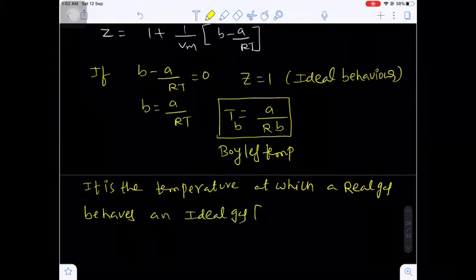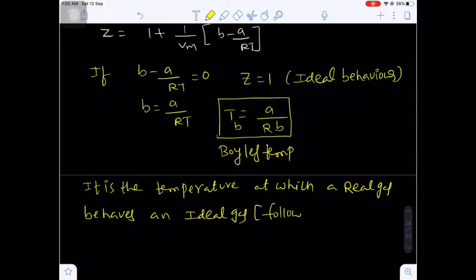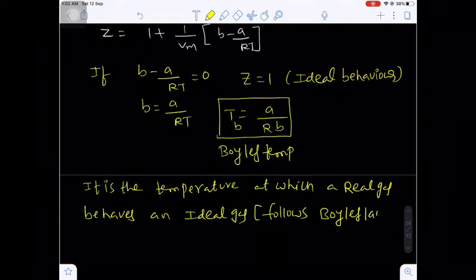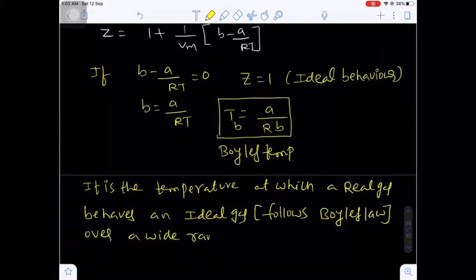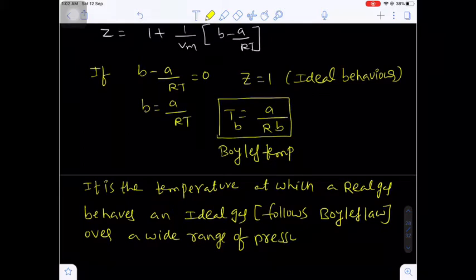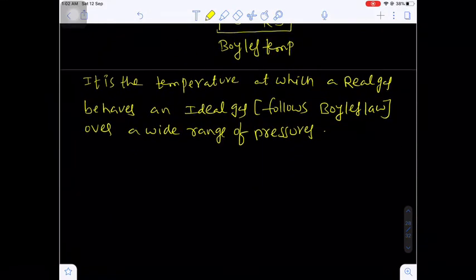That means it follows Boyle's law over a wide range of pressures. This is very important.